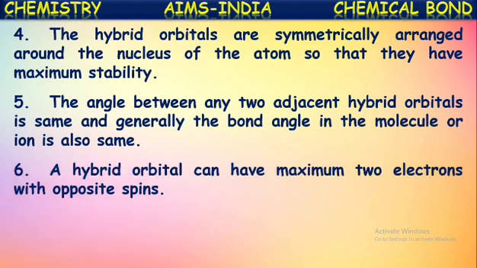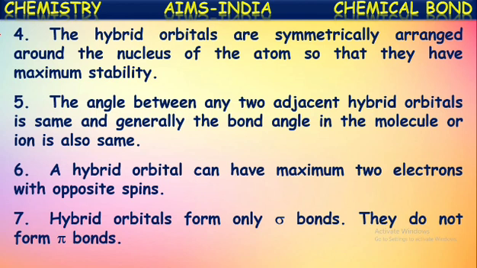A hybrid orbital can have a maximum of 2 electrons with opposite spins. Just like normal orbitals, these hybridized orbitals can also accommodate a maximum of 2 electrons with opposite spins. Hybrid orbitals form only sigma bonds. These hybridized orbitals participate only in the formation of sigma bonds, that means end-to-end overlapping only.